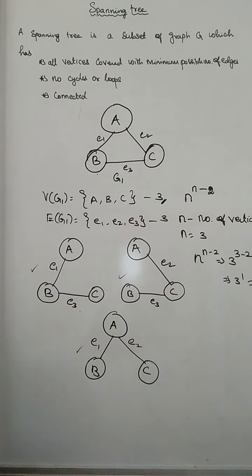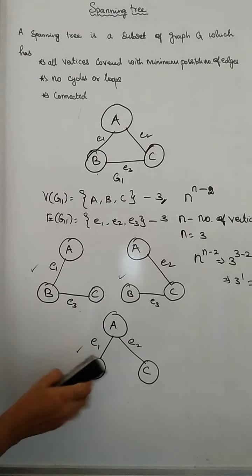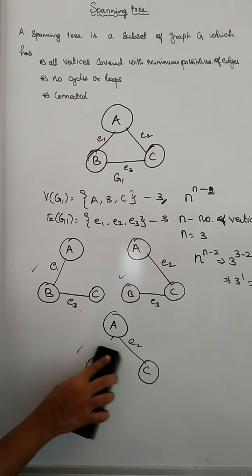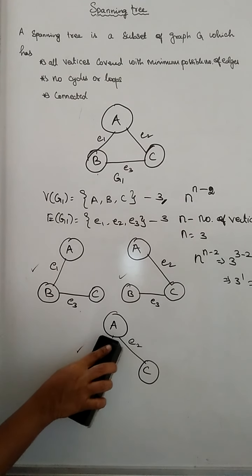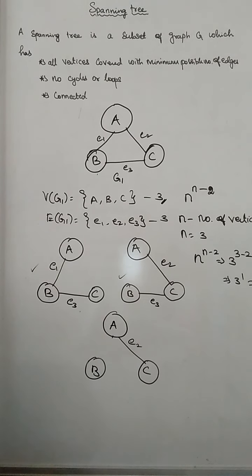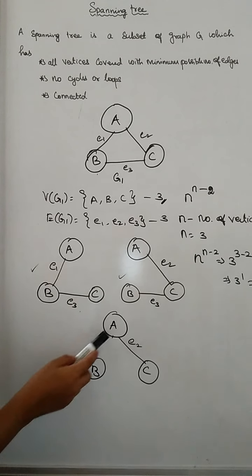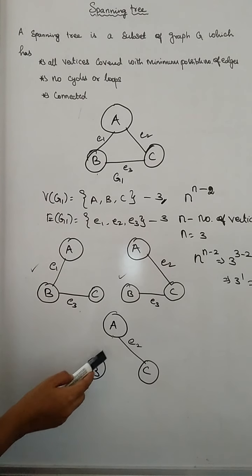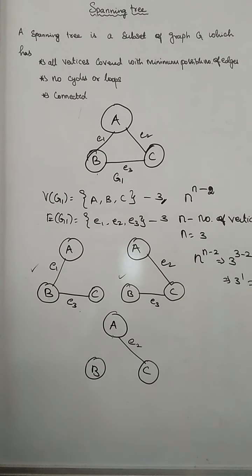And one more thing, if I try to remove any one of the edges from the spanning tree, then that graph will be converted into a disconnected graph. For example, here I have removed this edge from this subset.